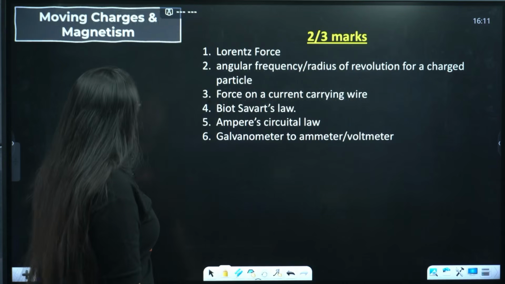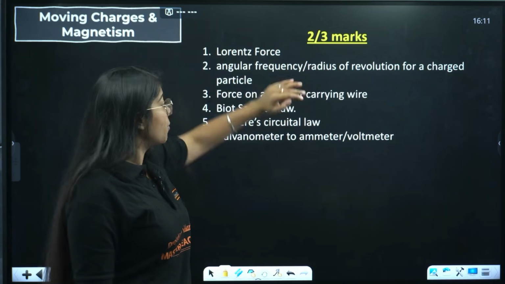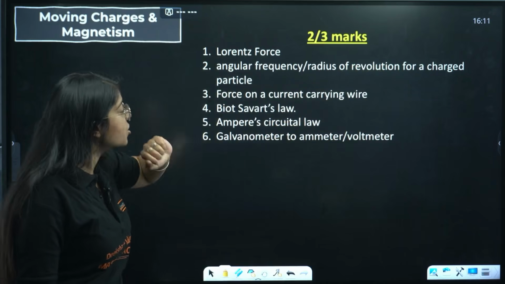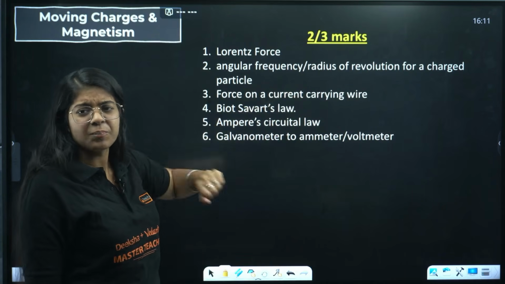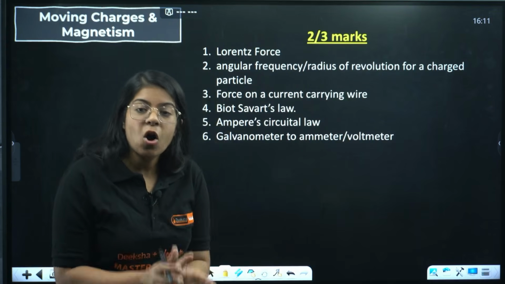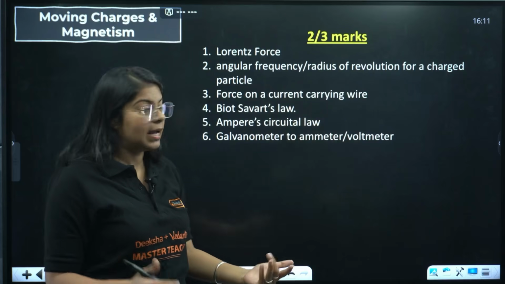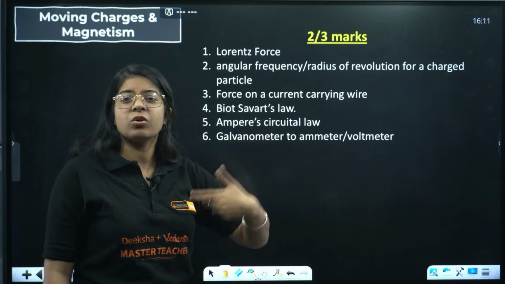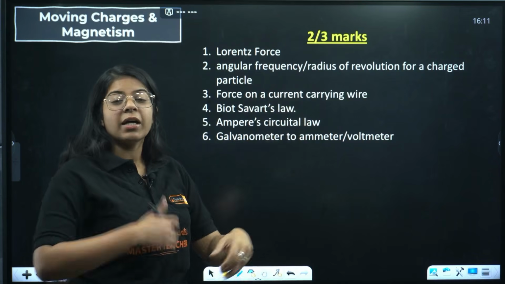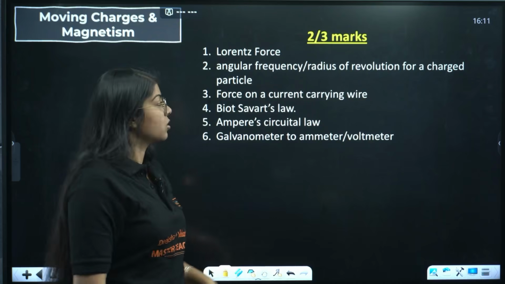Then the next chapter we have is moving charges and magnetism. The most important topic of this chapter is Lorentz force, then angular frequency, radius of revolution for a charged particle, force on a current carrying wire, then Biot-Savart's law, Ampere's circuital law, galvanometer to ammeter or voltmeter. How to convert galvanometer to ammeter or voltmeter, they can ask you, to connect it in series or to connect it in parallel. And all these laws, state those laws and the terms that are defined in them. They can ask you all those kinds of questions.